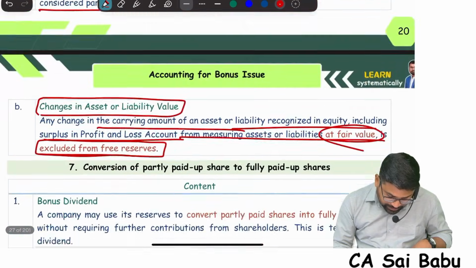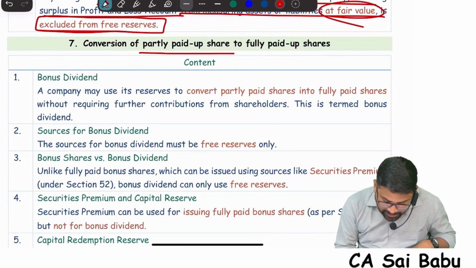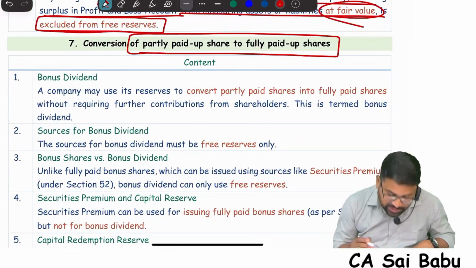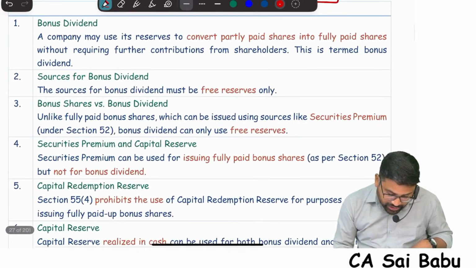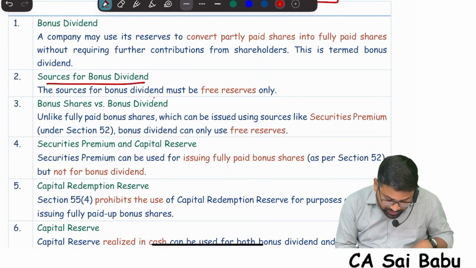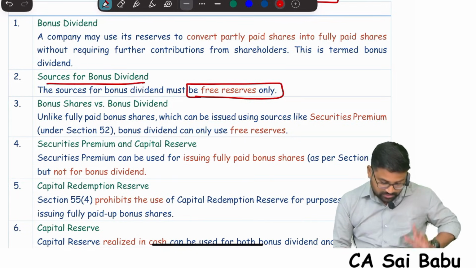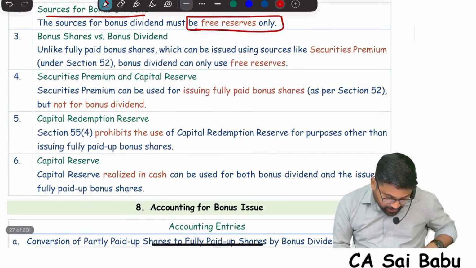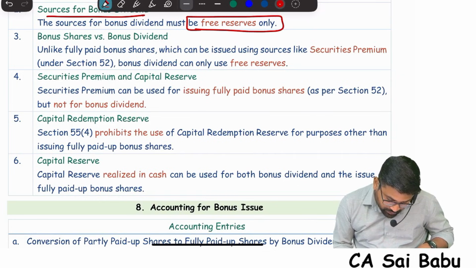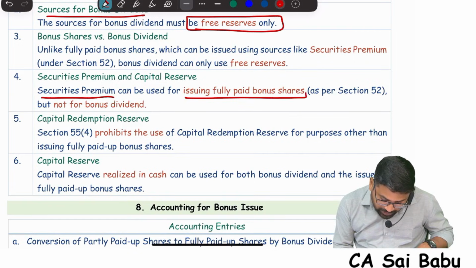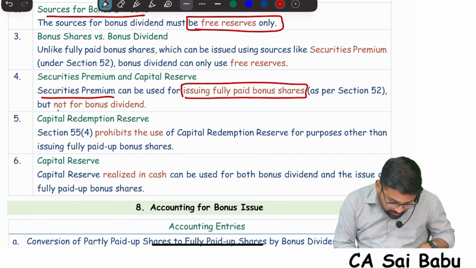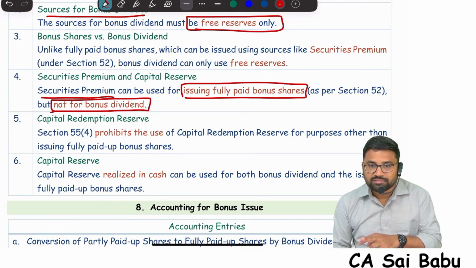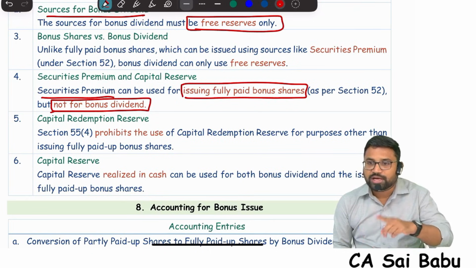And see here, conversion of partly paid into fully paid. That means the second type of bonus. For this, what can the company use? See these sources. The source for bonus dividend must be only free reserves. Free reserves only. Okay. And also see here, securities premium can be used for issuing fully paid bonus shares, but not for bonus dividend. Bonus dividend means the second category, that is, converting partly paid shares into fully paid.